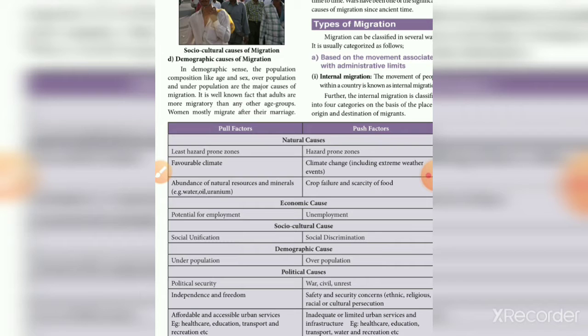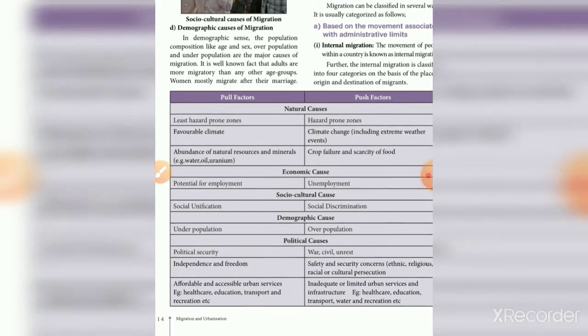Next are the economic causes, starting with the potential for employment. When a lot of employment opportunities are available in one place, people live there. With unemployment, the place does not have employment, so people move to another place.